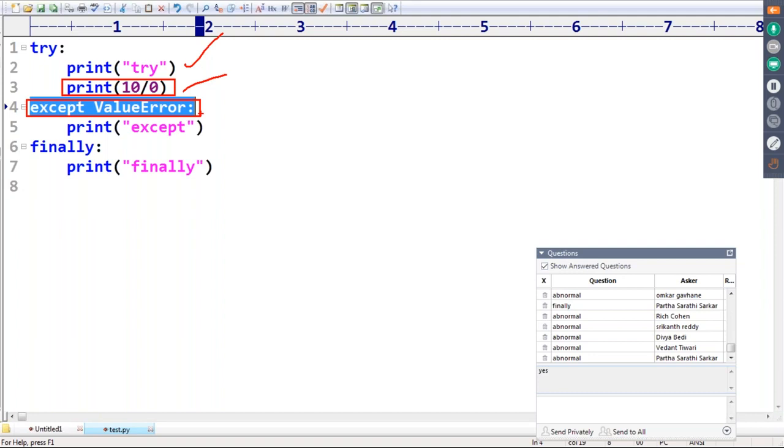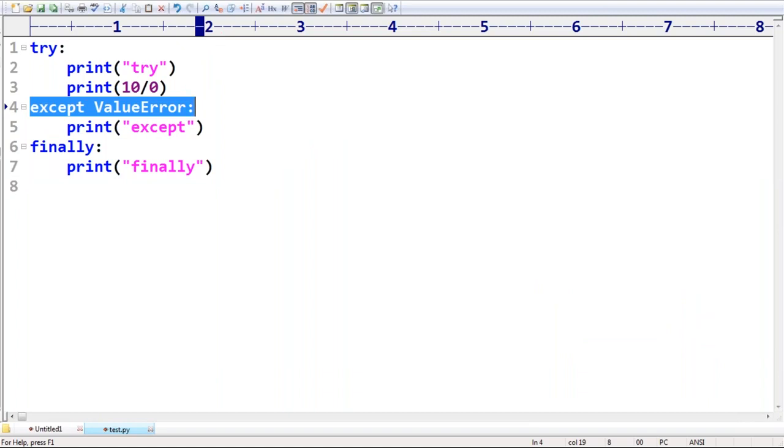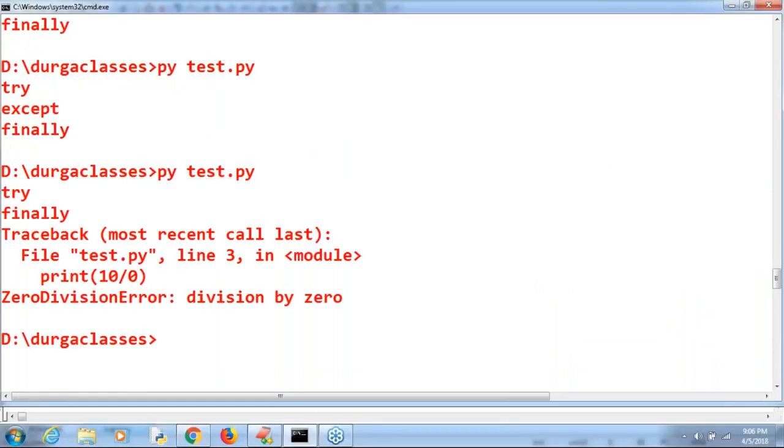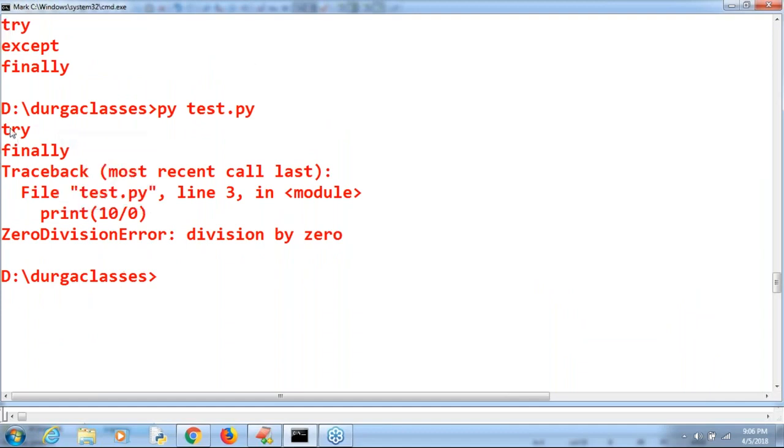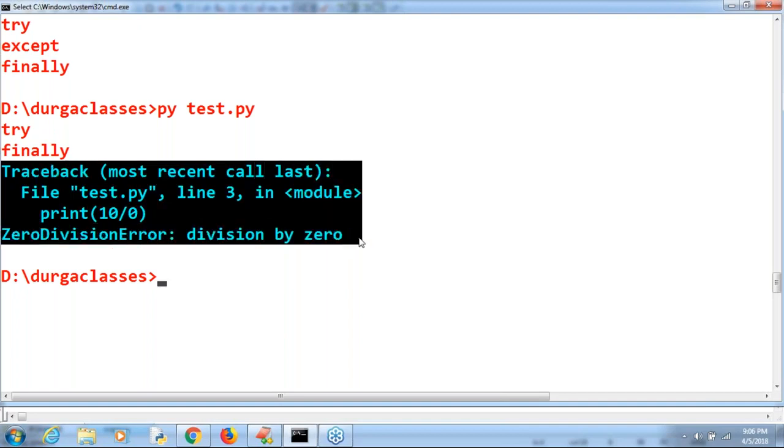If it is abnormal termination, what is the Python virtual machine going to do? It says, wait some time, I have some mandatory work. First it will come to the finally. After completing finally, then only abnormal termination is going to happen. Remember this: even in the case of abnormal termination, before abnormal termination, first the finally block will be executed. Once the finally block got executed, then only abnormal termination is going to happen. Try, finally, and then abnormal termination.